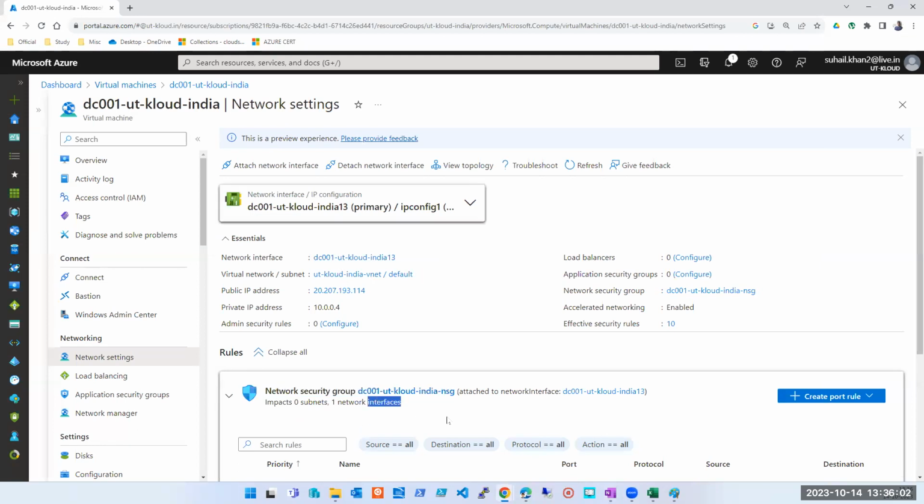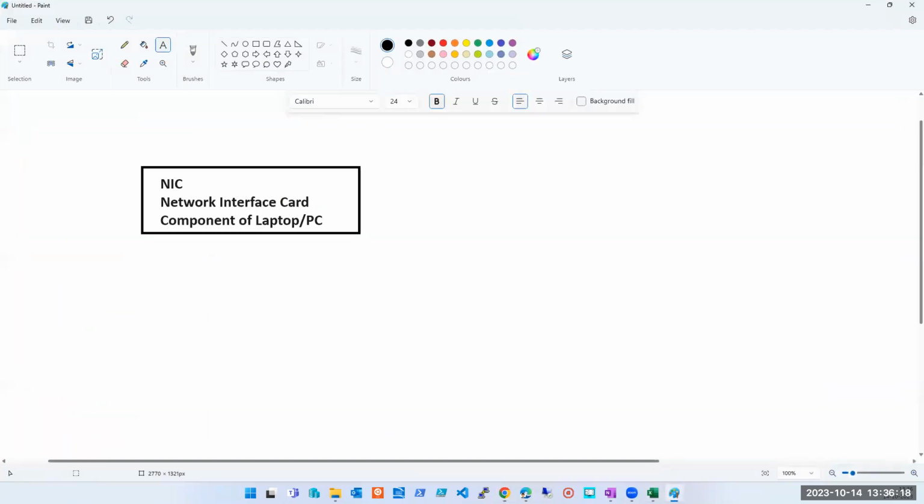How to set up a NIC on Azure, how to configure a NIC, what all do we see in a NIC? We are going to cover that in the next session. So we haven't started anything of AZ-104, anything in Azure yet. Whatever I've explained to you by now is just to clear your basics. Anyone who's coming from a networking background, I'm sure it was a repetition for you. You already know that.